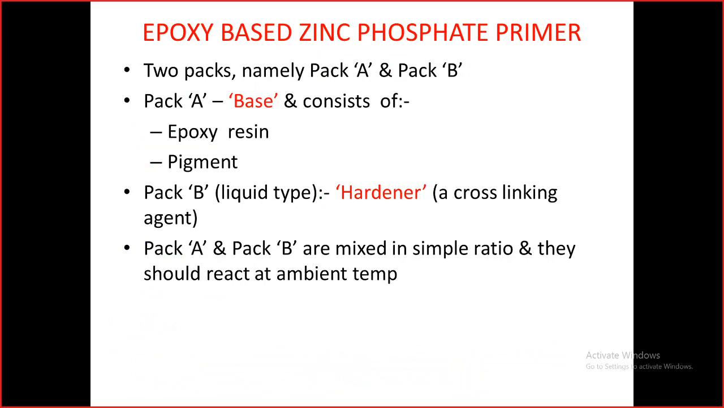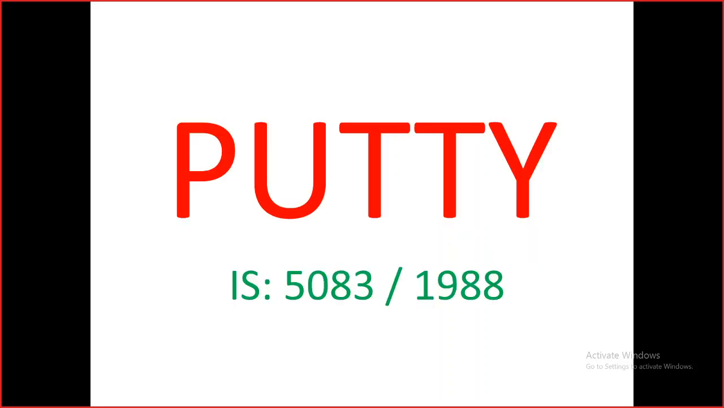So for PU painting, whether it is the primer or the undercoat or the enamel paint, all will come in the twin pack system only. Please remember, for PU painting, primer, undercoat, putty, and also the enamel paint, all will come in twin packs. We have to mix it in a given proportion and use it. And the putty, this is the IS 5083, 1988.